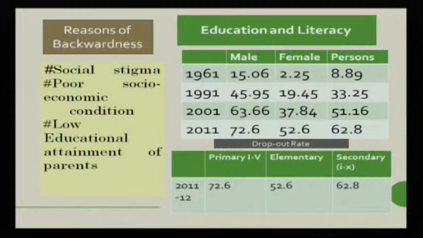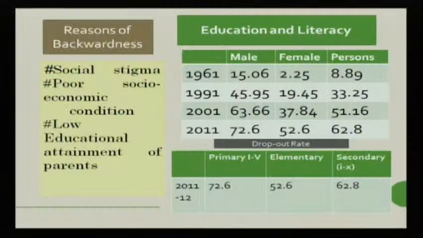As I told you earlier, female literacy is an indicator of development, and in a household with more educated women, they contribute more to the economy and social prosperity. But since female literacy is low among the scheduled caste population, the education of the future generation is also very low.